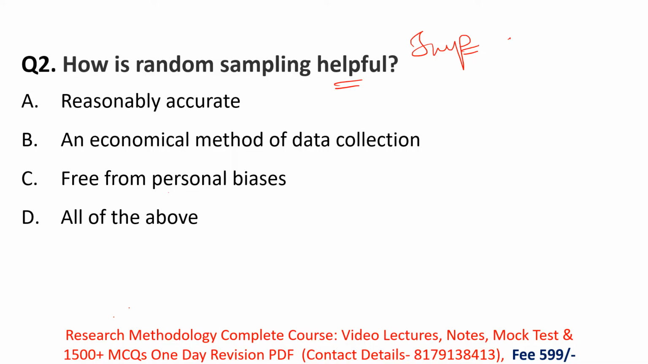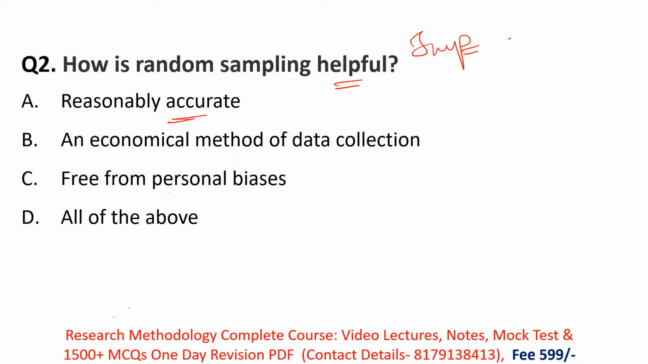So one by one we'll see the options and we're going to solve this question. Option A here is "reasonably accurate." Reasonably accurate means you'll get accurate results in random sampling. For example, whatever percentage each subgroup represents in the population, you will get a proper percentage and a proper accurate result.